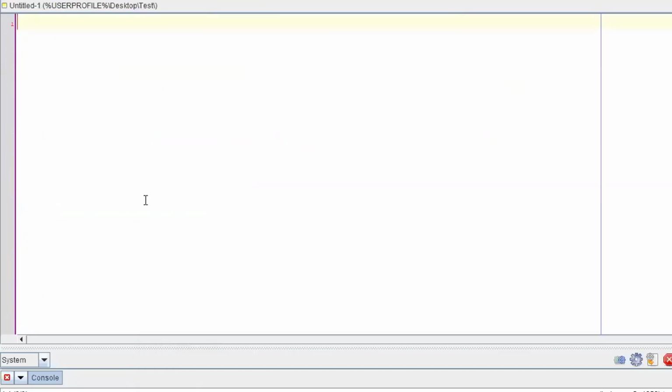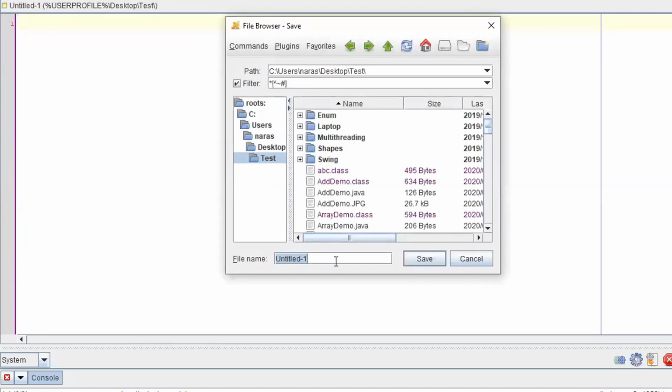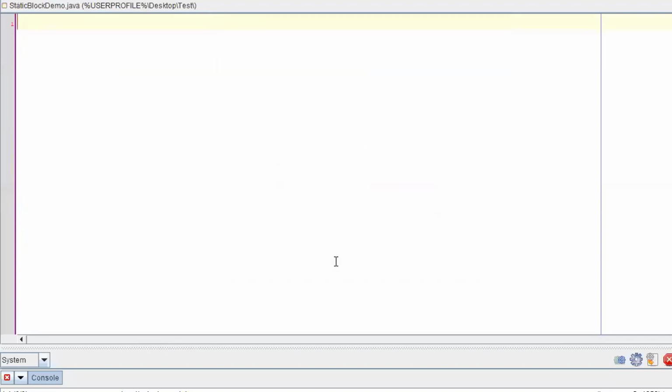Okay, so new, we save a file. File name is something like StaticBlockDemo.java. Hope the screen is visible, right? Yes.